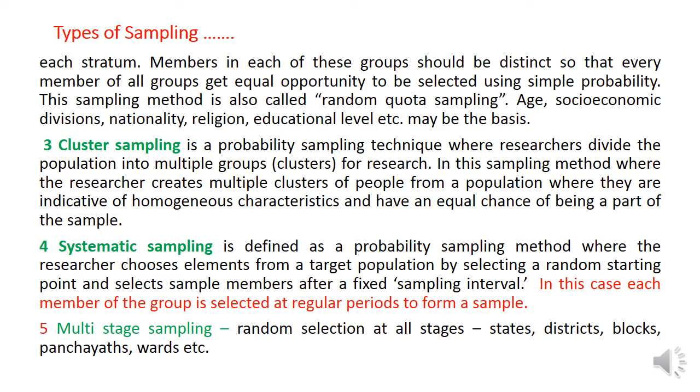For example, in our class there are 20 students. We want to select 5 students. So we select the first student, the 5th student, 10th student, 15th student and 20th student as the sample. That means there is a sampling interval of 5. So in systematic sampling, we select a sample by a method of regular periods to form a sample.